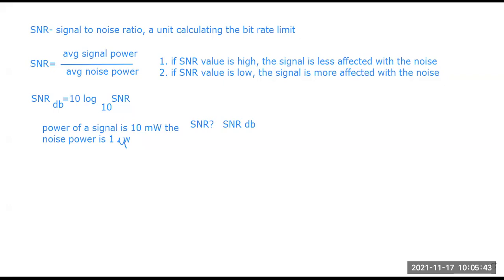So first we will write the value of the SNR. We can calculate the value of SNR by simply putting SNR equal to the two values: the first one is 10 megawatt and the second one is given as 1 microwatt. Okay, actually, just a minute.